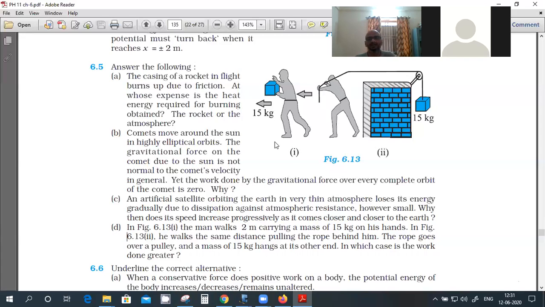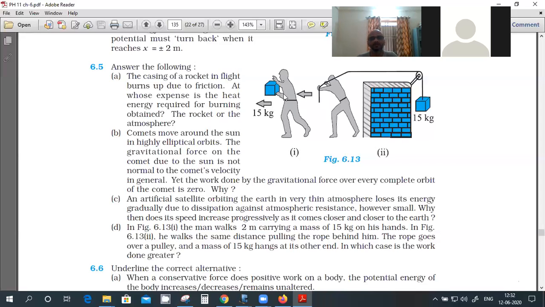But if you consider case 1 and 2, which one is easier for the person to move the weight? First case or second case? Second case, he has to do more work, right? Yes, more work by this calculation. But the thing is, see what the man experiences. There is a hand here, right? So this hand will have a normal reaction, and the vertical component of this normal reaction should balance 15g.